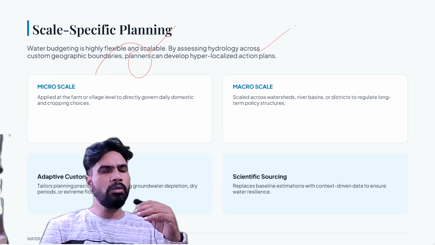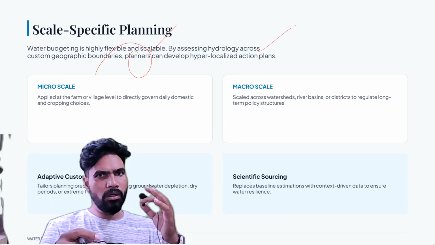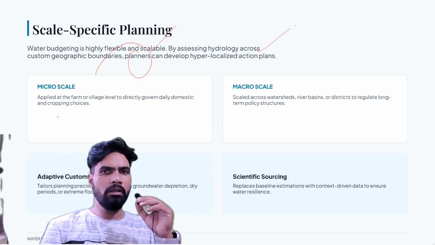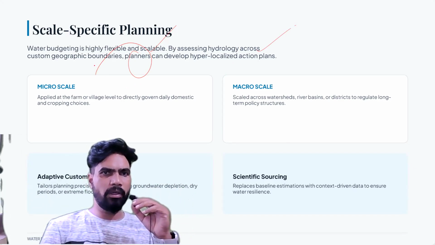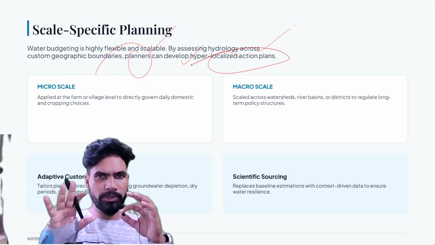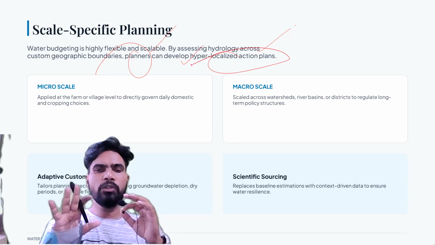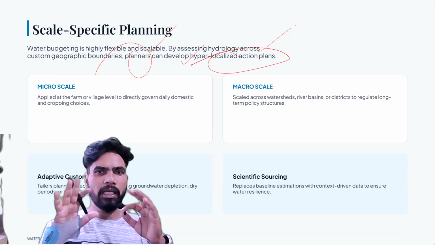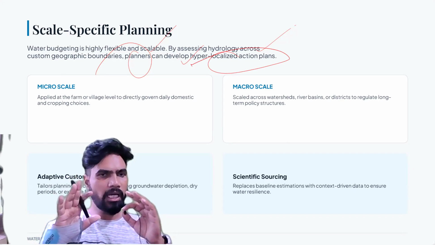Okay, so hydrology means something related to water, and across custom geographic boundaries, planners can develop hyper-localized action plans. Okay, so ये सारे चीजें measure करके जो planners हैं, पानी का plan करते हैं, they can develop hyper-localized action plans.